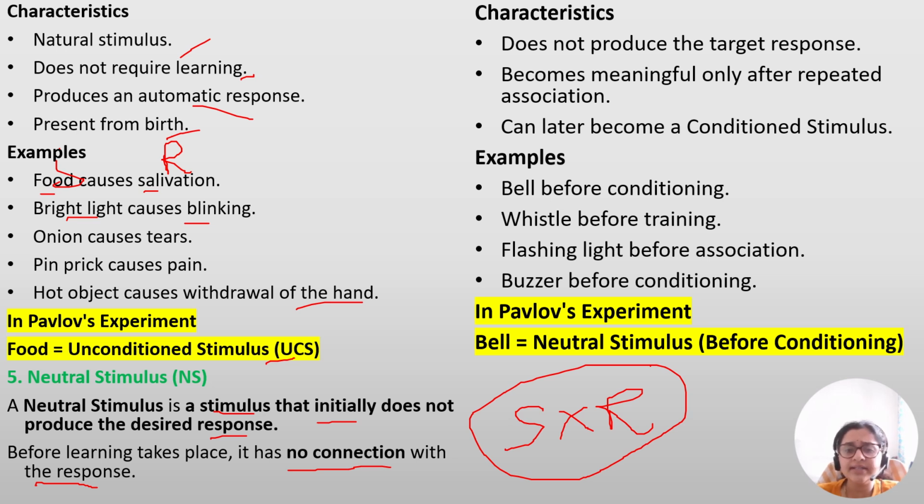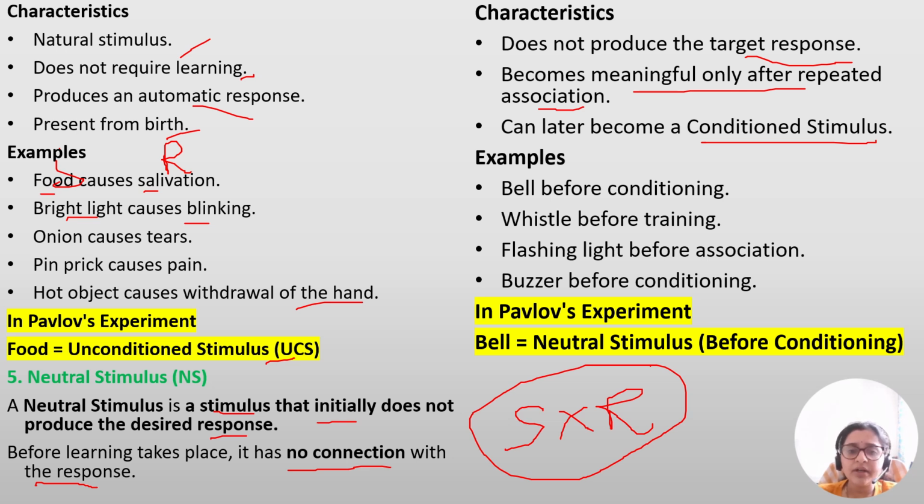Okay, what are the characteristics? It does not produce the target response. I mean, the desired response it will not produce, and it becomes meaningful only after repeated association. That means repeated practice, repeated association with known things. It can later become a conditioned stimulus. That means after practicing and associating with different known things, it becomes a permanent stimulus, that means a conditioned stimulus. We are conditioning the response in the way we want it.